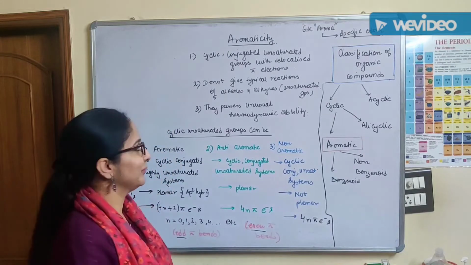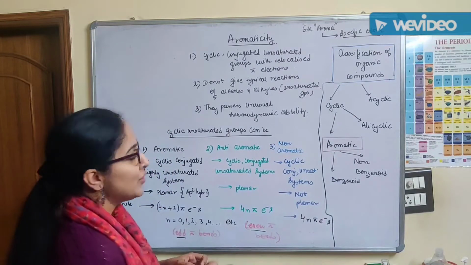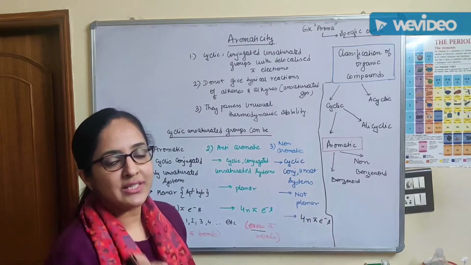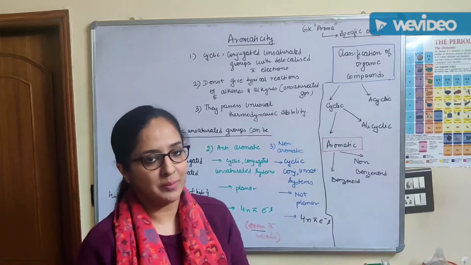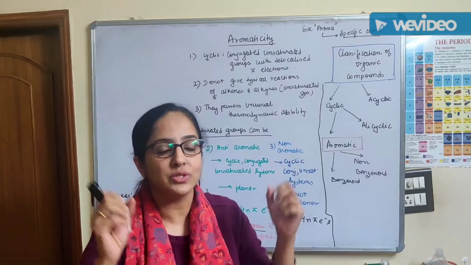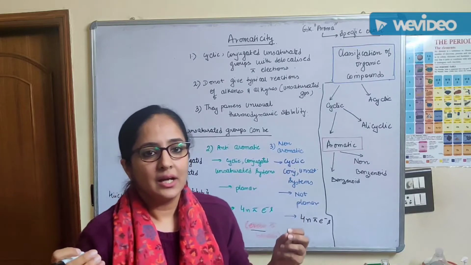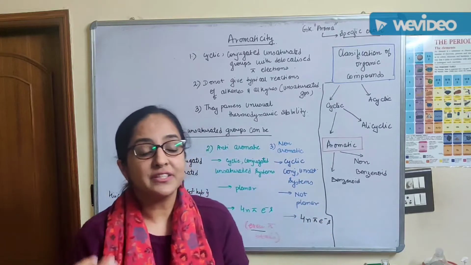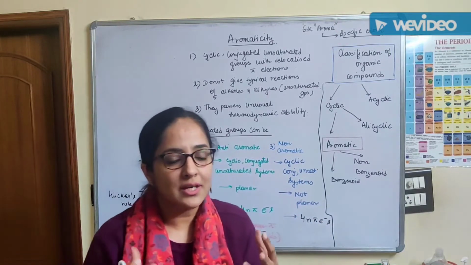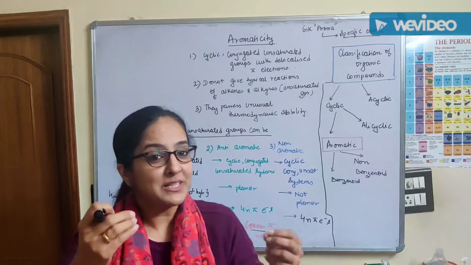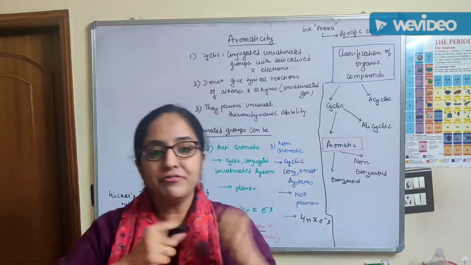So let us start. The word aromaticity arises from the Greek word aroma. Aroma means a specific odor. Like you must have seen, there is a specific aroma in the spice box kept in the kitchen, and in perfumes.